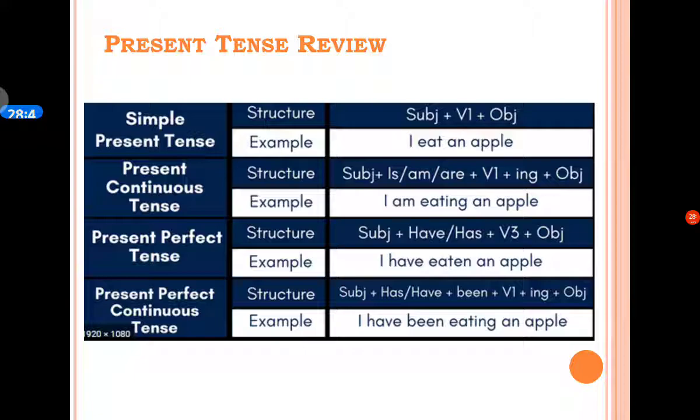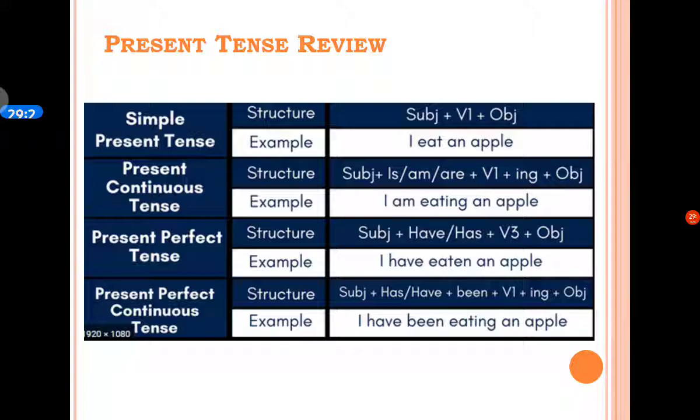And this is the last but one slide, and it shows the review of present tense. The first form of present tense is simple present tense, and you know that its structure is subject plus verb plus object. Means in simple present tense we use the present form of to be, that is am, is, are, or verb in the base form or verb in the s form.